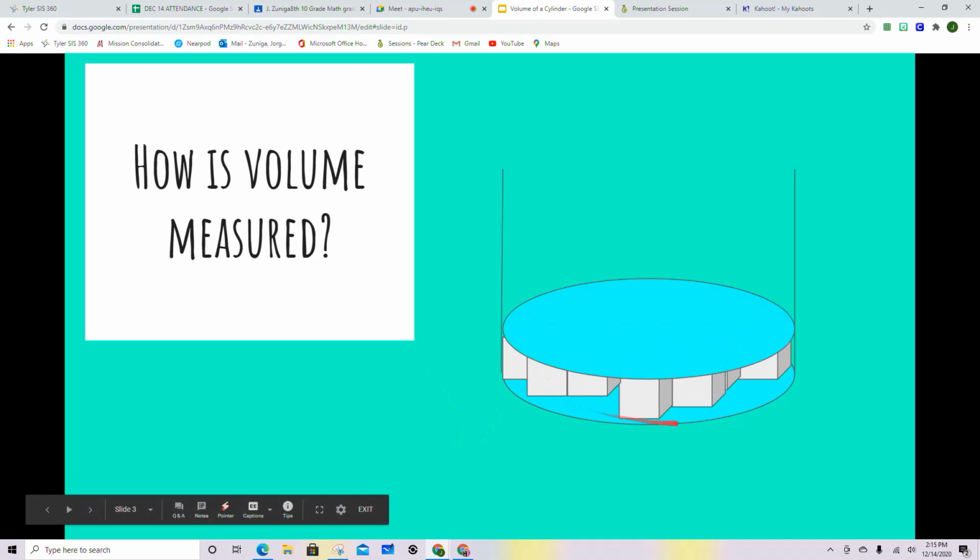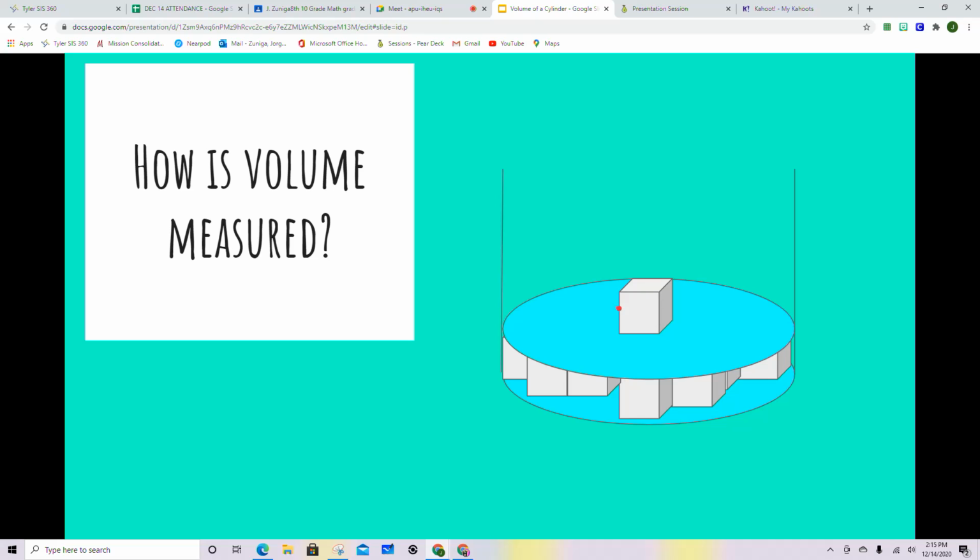So once we have filled up everything on the first level, then we move on to the next level. We add a unit cube, and we keep adding unit cubes until that level has been filled up, and then we move on to the next level. We keep doing this until we reach the top. So when you're done, you should have a cylinder full of unit cubes.